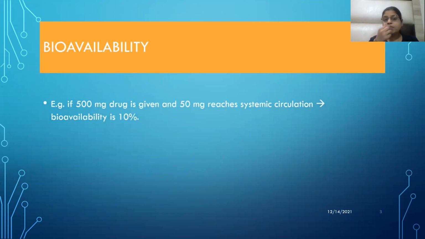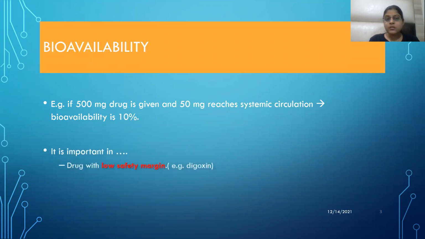Bioavailability means if we give the drug 500 milligram and it reaches the systemic circulation at the site of action 50 milligram, then bioavailability will be 10%. That is, after taking the drug by the oral or the intravenous route, how much reaches the systemic circulation, that is the bioavailability.